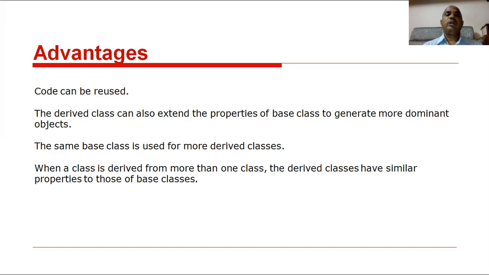Third, the same base class can be used for more derived classes. Fourth, when a class is derived from more than one class, the derived class has properties similar to those of the base classes. Clear? These 4 are the advantages of inheritance.